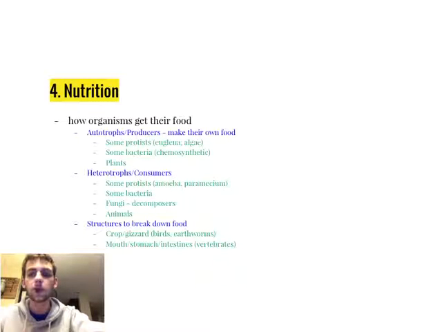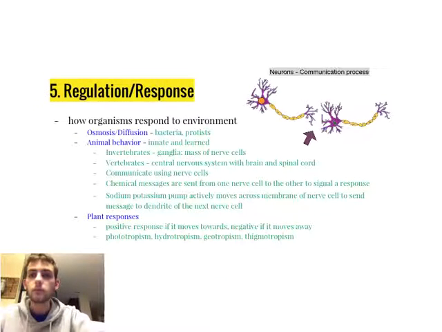Within animals, there are specialized structures to help break down food. So birds and earthworms have evolved what's called a crop and a gizzard, which are two small structures to help pre-digest food before it gets to the stomach. And then, of course, vertebrates have evolved the mouth, stomach, and intestines, which all have specialized structures and enzymes to aid in breaking down food.